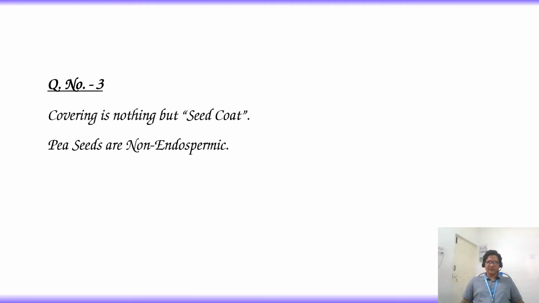So already the seed coat is removed and it is non-endospermic. Endosperm is completely utilized before seed germination. So seed coat is removed, endosperm is not present. Then what is present in that pea seed? So the pea seed consists only of embryo. That means the answer is 2.